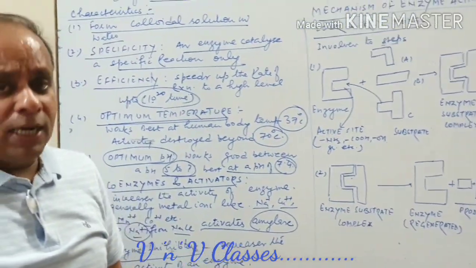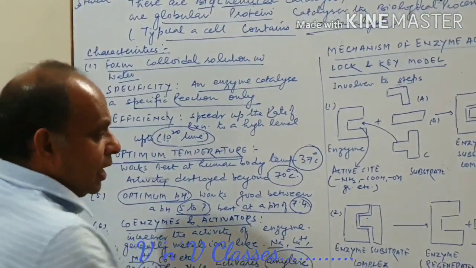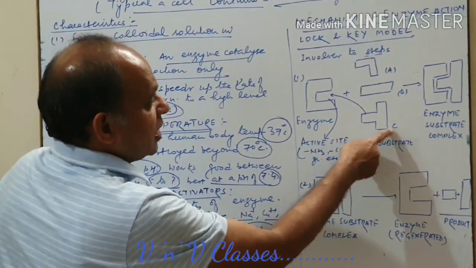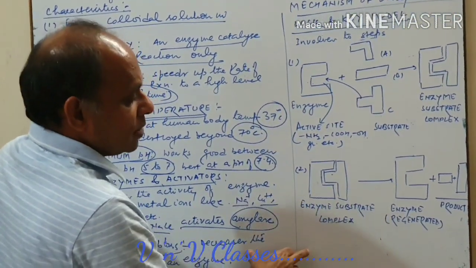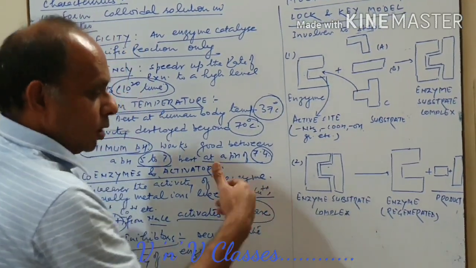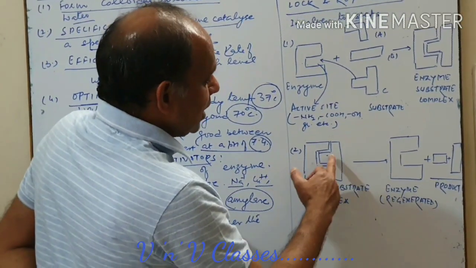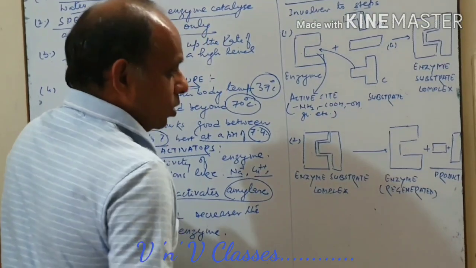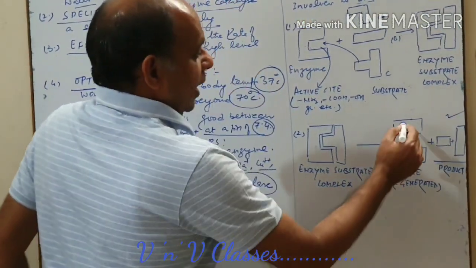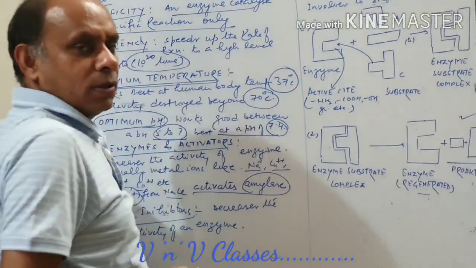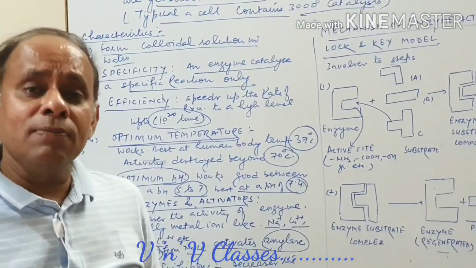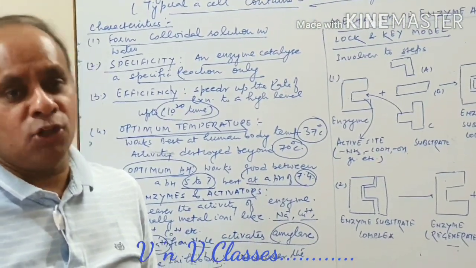Remember, a specific substrate can combine. Later on, this enzyme substrate complex breaks to form product, and the enzyme is regenerated for reuse. So this is the lock and key mechanism of enzyme action.